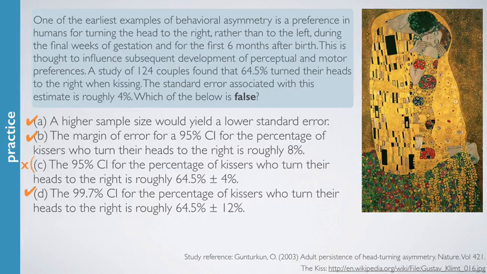So the option that's false is C. How could we make this option correct? We could actually add and subtract the margin of error, which is given in part B. So the approximate 95% confidence interval should be 64.5% plus or minus 8%.